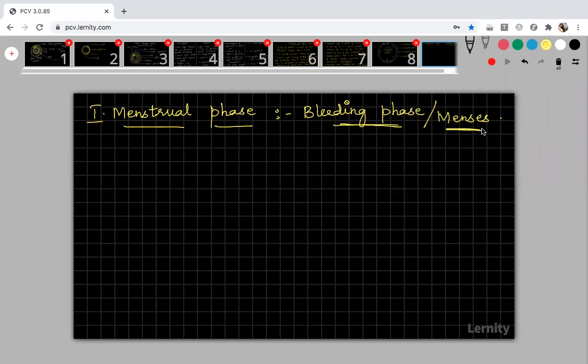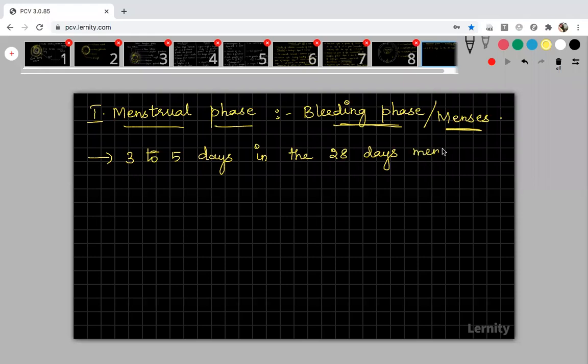You can call it the bleeding phase, or simply menses. And in a 28-day menstrual cycle, the menses occurs for an average of 3 to 5 days. Minimum 3 to maximum 5 days. So the menstrual phase will occur for 3 to 5 days in the 28-day menstrual cycle.